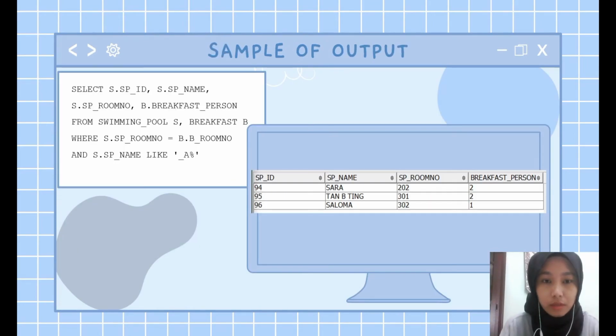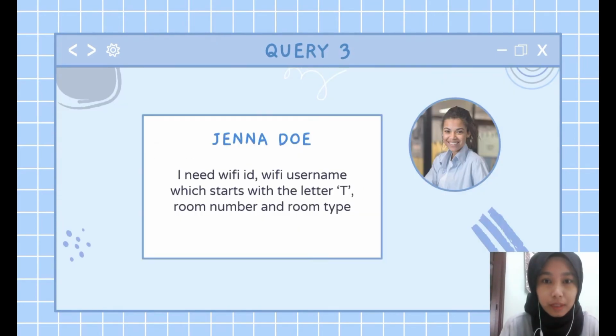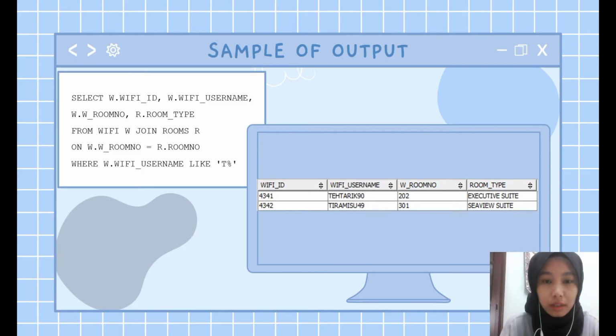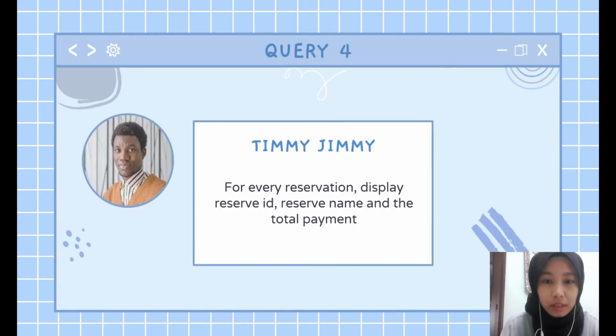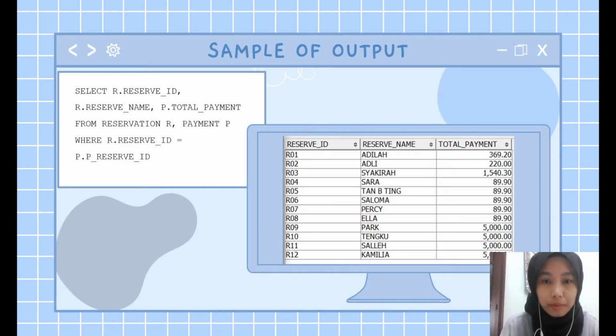The last line of the SQL is for the second character of the name. The next query is, she needs Wi-Fi ID, Wi-Fi username which starts with the letter P, room number, and room type. And this is the SQL query and the output. The query is, for every reservation, display reserve ID, reserve name, and the total payment. And this is the output and the SQL.